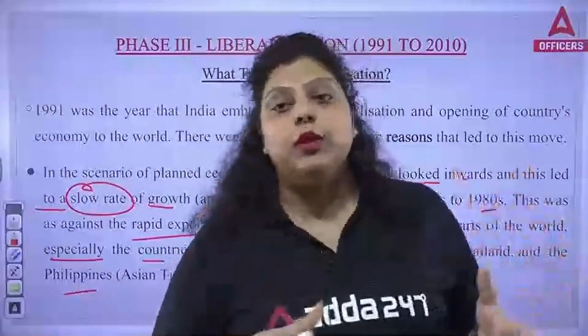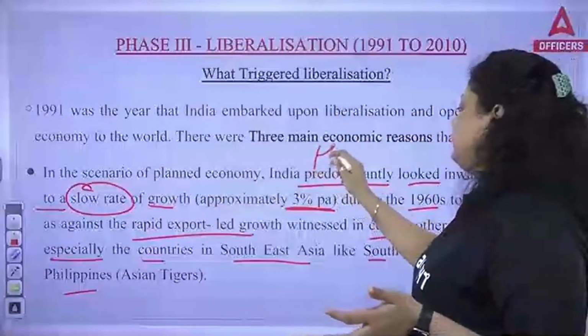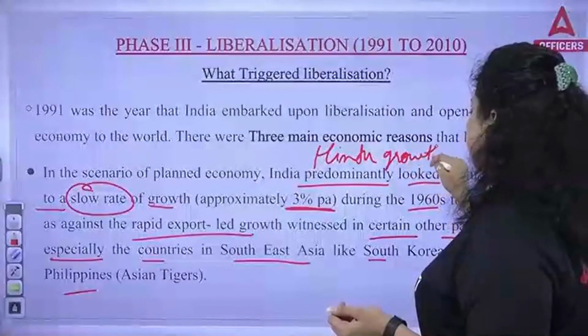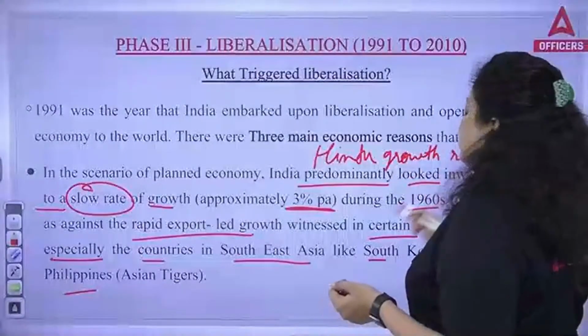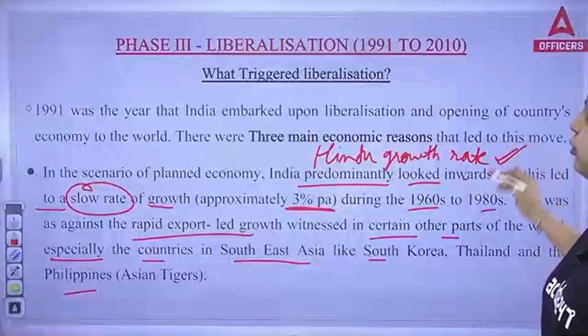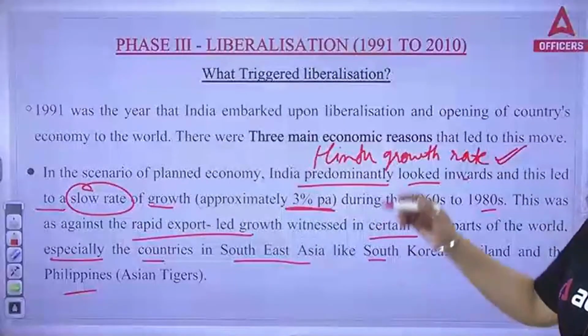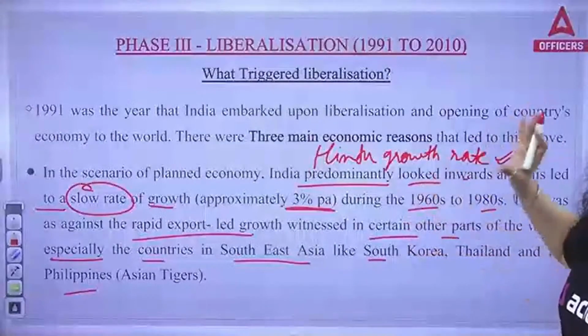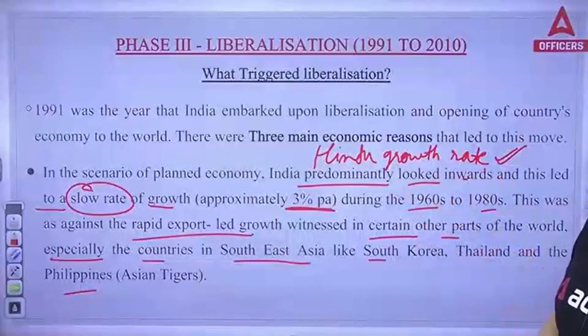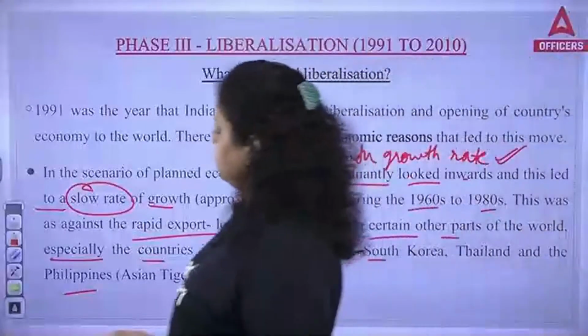India was in the situation of Hindu growth rate. Very good. It is known as Hindu growth rate. The slow growth rate of the economy, that is around 3% per annum, is named the Hindu growth rate. So India was facing a slow rate of growth, but the other countries had rapid export-led growth.